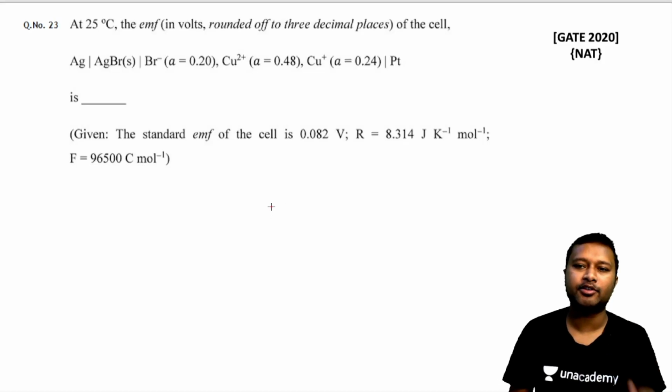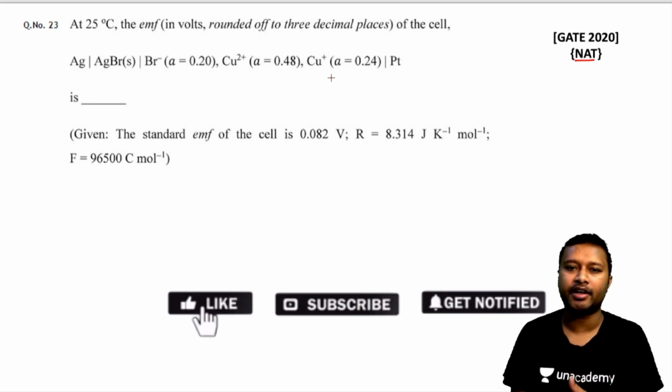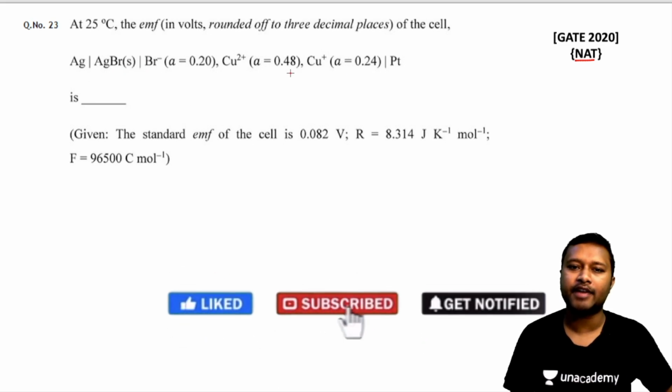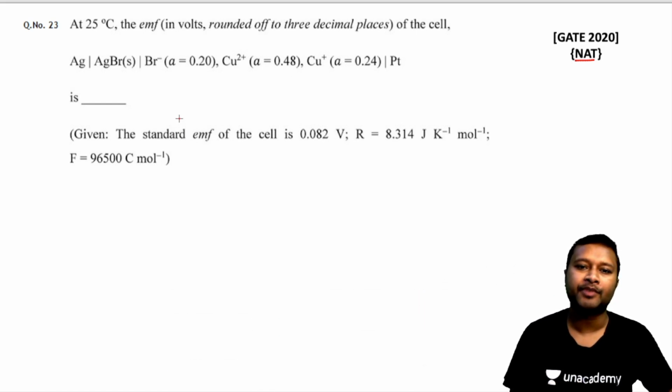Alright, I'll take this first question over here, which was asked in GATE 2020, and it's a numerical answer type question. It says that at 25 degrees Celsius, Ag is getting converted into AgBr, and this is basically the cell reaction which is given to you. Now this is a concentration cell, and how do you understand a concentration cell? In concentration cells, the activities are given to you. Alright. Now based upon that, what they are asking is the EMF of this particular cell.